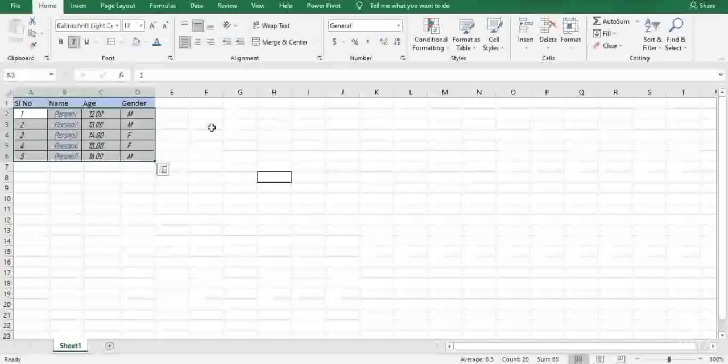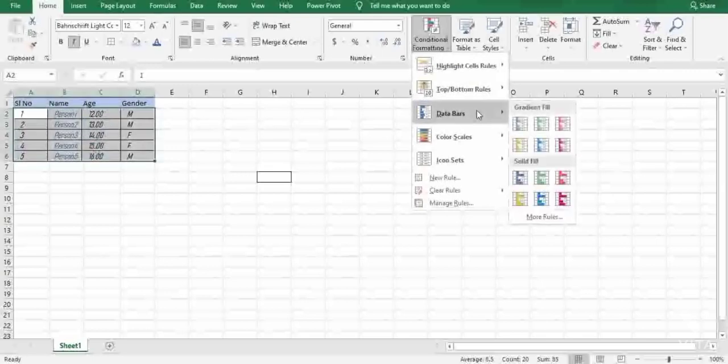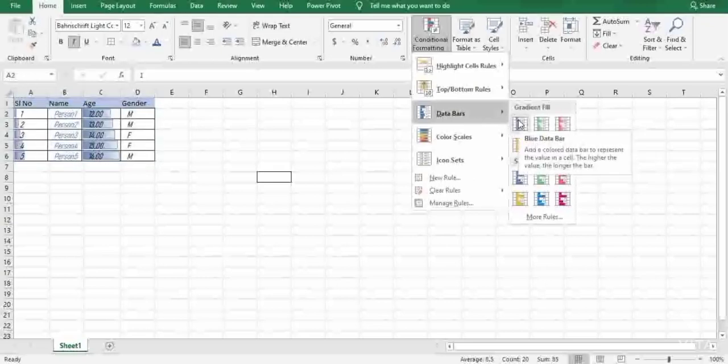Next comes formatting data bars. I want to add data bars, in the sense a gradient fill. You can clearly see here, as soon as you select this data, the type of the data, you can see it successfully changes gradients depending upon the type of the likability that you're selecting.